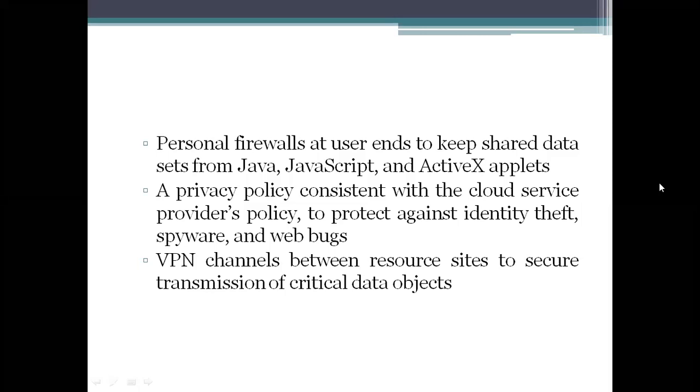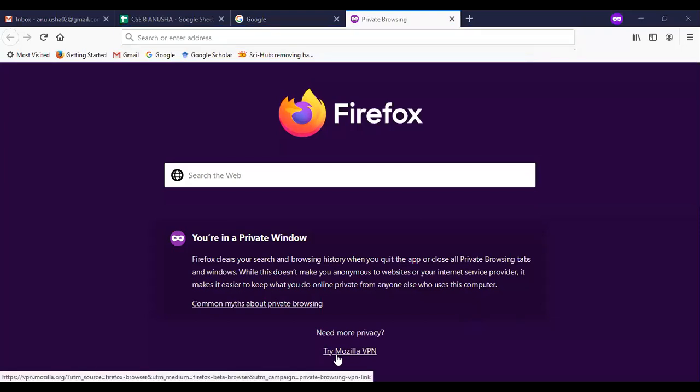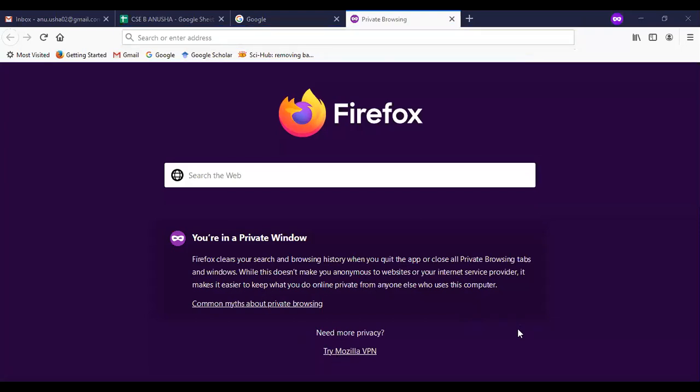If you see that one, there is a possibility of these things here. You come to know. So, if you are able to see this, this is the private window.